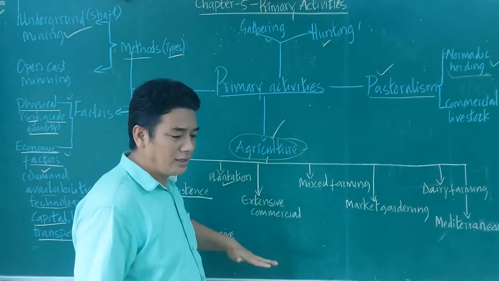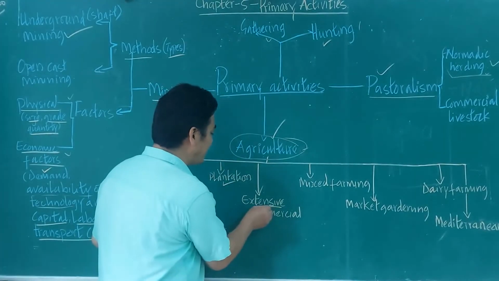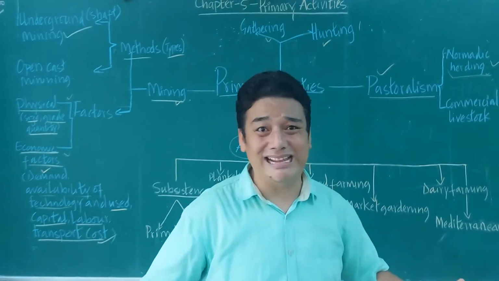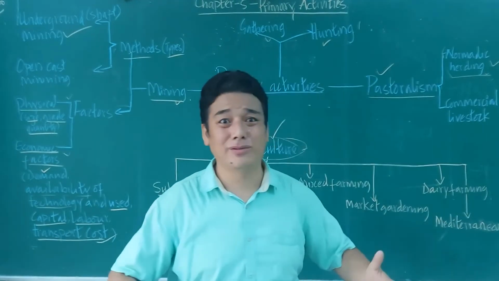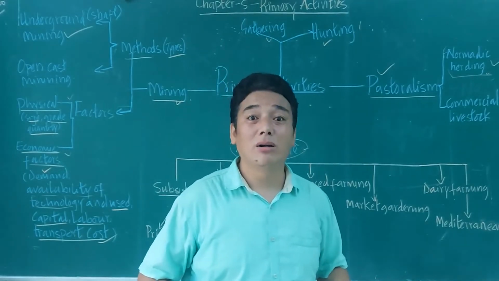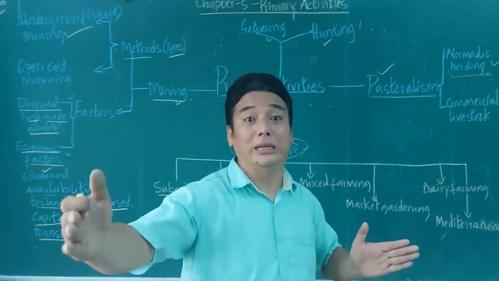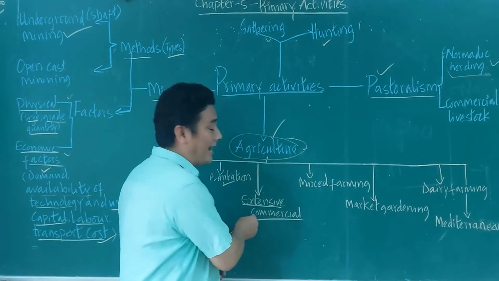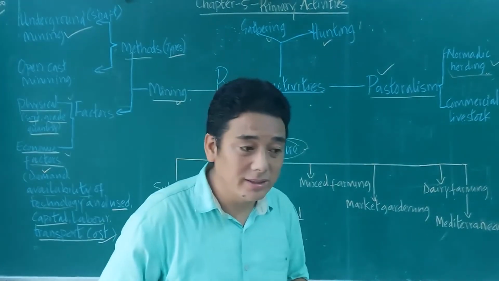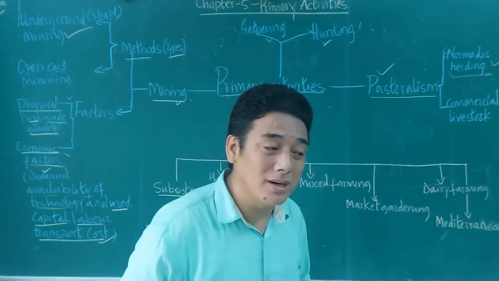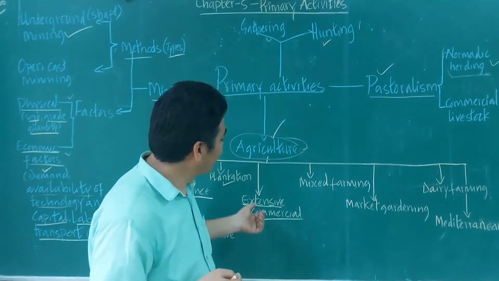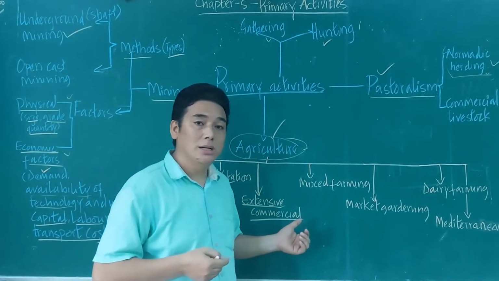Extensive means, from the word itself, you will understand. In America, they cultivate 300 acres of land just for wheat. If you cultivate such extensive land for the market, for profit-making purposes, then it's known as extensive commercial farming.